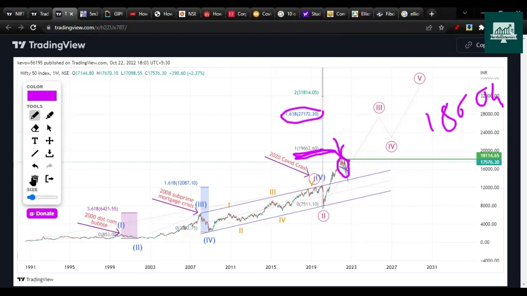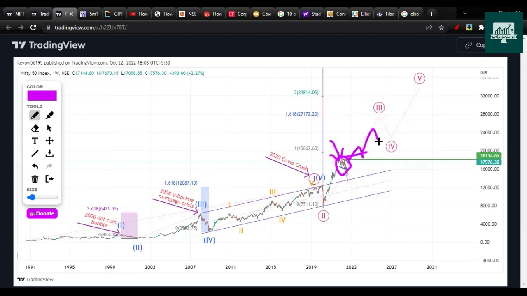So when should we consider that we are going towards that target? We need to wait for a break of 18,604. So that top needs to be taken out. You should not be in a hurry. You should be waiting for the breakout, then a pullback will come and then the upside will continue. So you should be waiting for breakout and then pullback. Then you should be considering the next level.